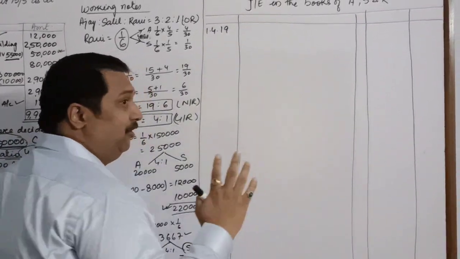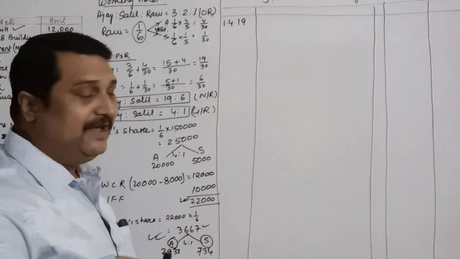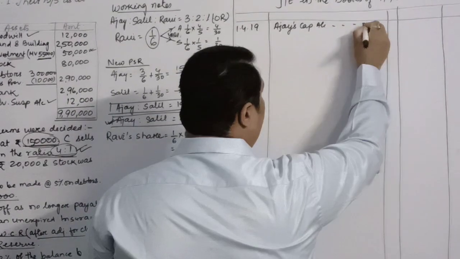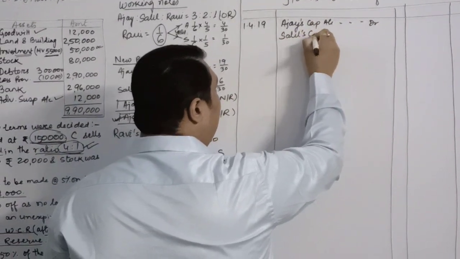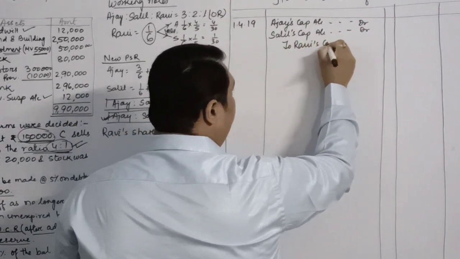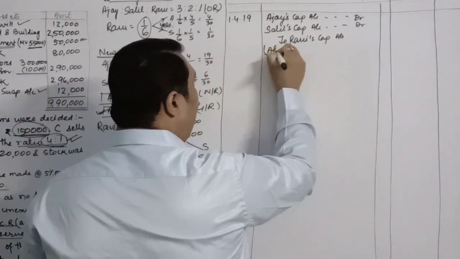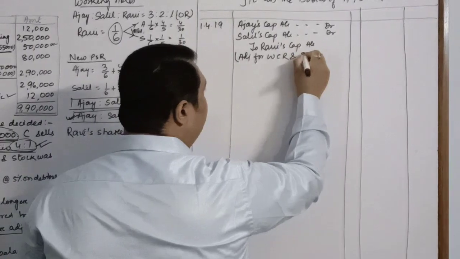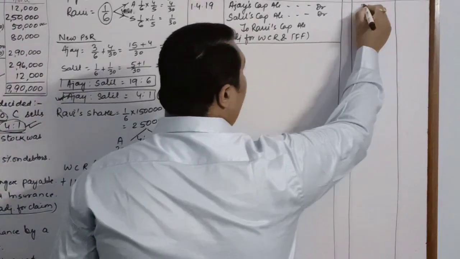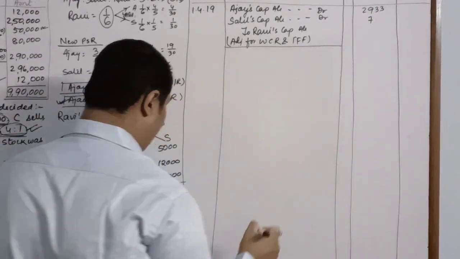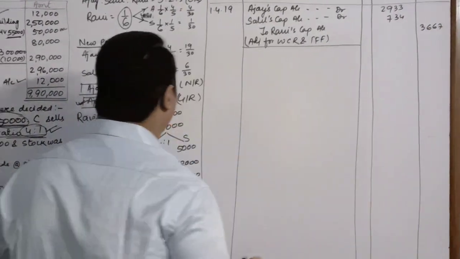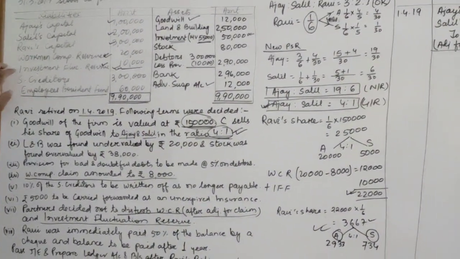So we follow the concept of gaining partners' capital account debit to sacrificing partner's capital account. Since Ajay is giving, Ajay's capital account debited, Salil's capital account debited to Ravi's capital account. Children, this is the adjustment for workmen compensation reserve and investment fluctuation fund. Ajay will give 2,933 and Salil will give 734. So the total will be 3,667.